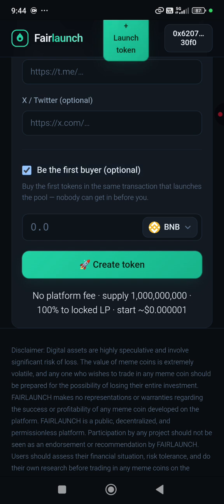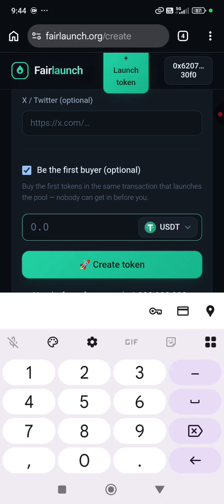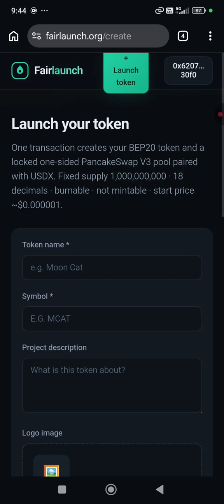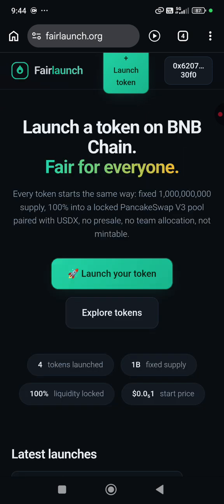Click this. Okay, be the first buyer, and for example 100, type here $100. By the way, $100 will give you 10%. If you buy using $100 when creating the token, you will buy 10% of the token. So 10% of the token will be in your wallet. Okay, this is the first step, only the first step.